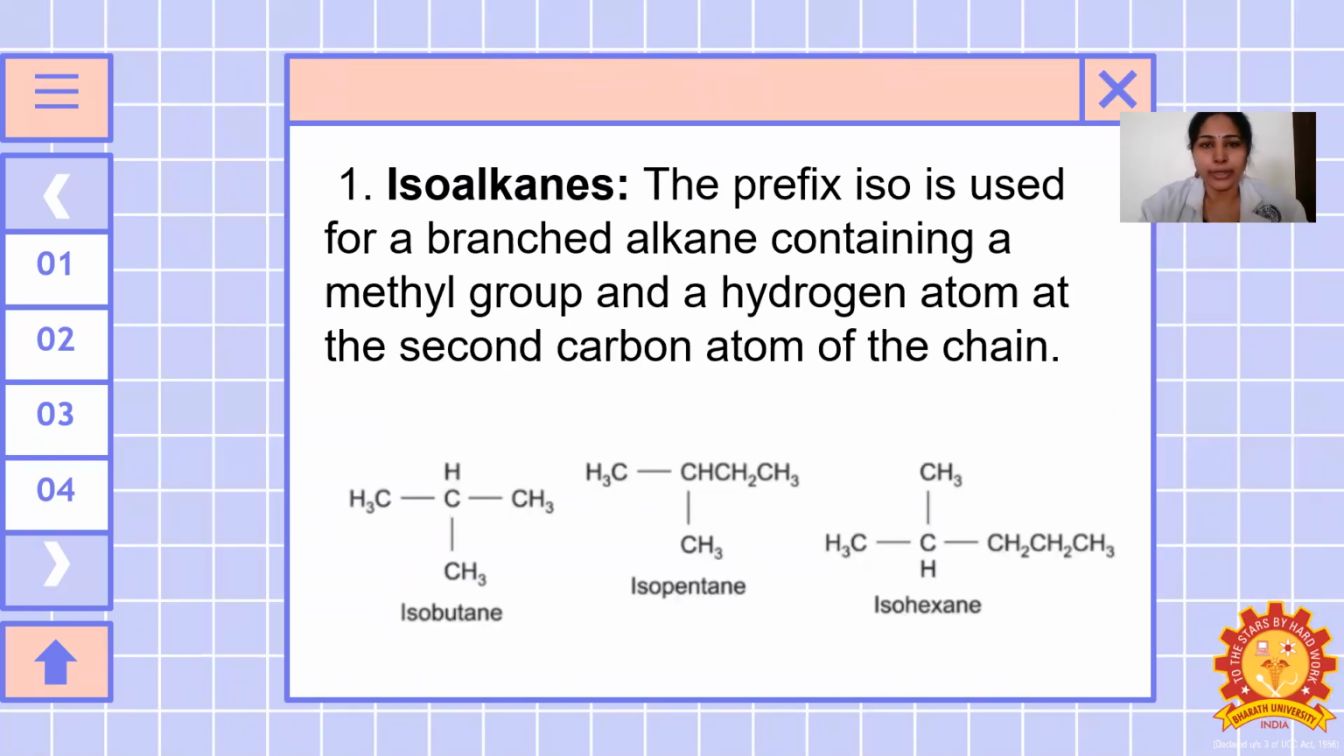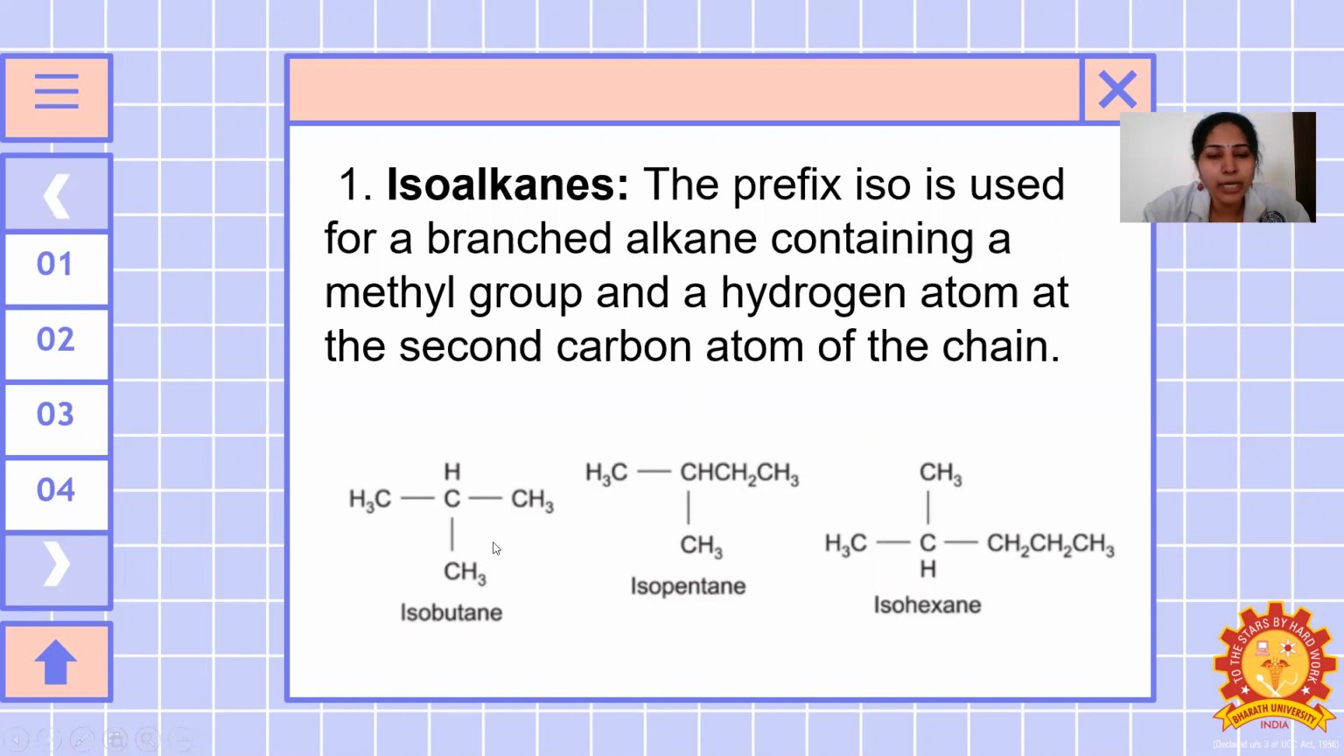So, for example, we are going to first see about the isoalkanes. The prefix iso is used for the branched alkane containing a methyl group and a hydrogen atom at the second carbon atom of the chain. As I have already told you, iso is a prefix that we use when a methyl group is attached to the carbon atom in the secondary position; it is said to be an isoalkane. So these are all the examples.